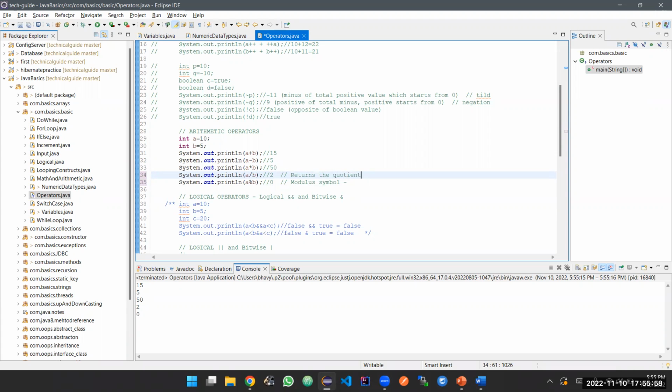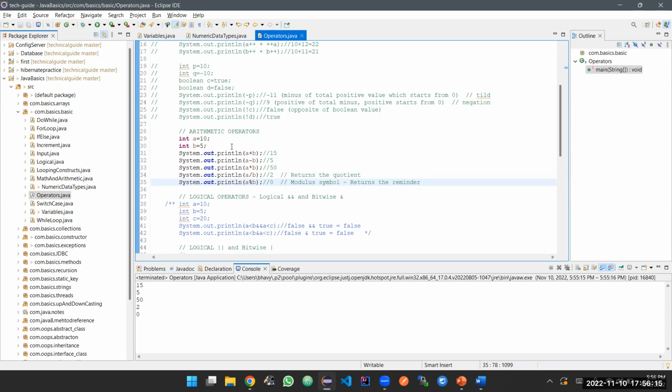Quotient rate 5, 10, 2, 0. Yeah, this will return the remainder. Okay, so modulo: if you do 10 by 5, your remainder is 0.